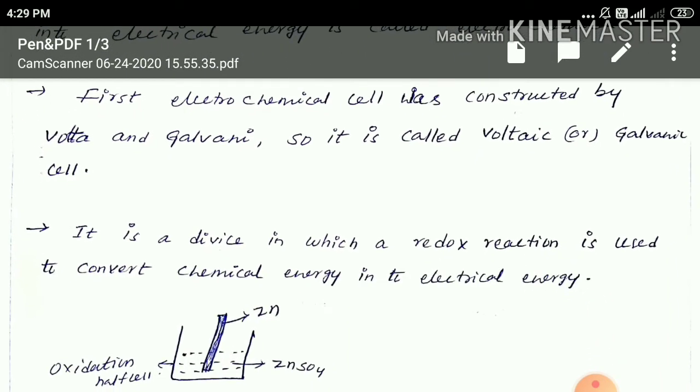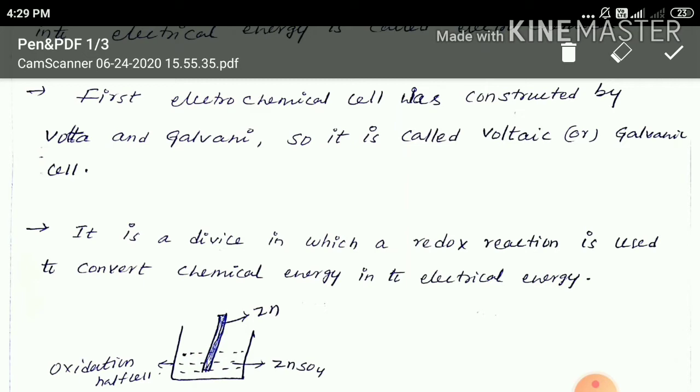This galvanic cell or voltaic cell is a device in which a redox reaction is used to convert chemical energy into electrical energy. That means electricity can be obtained with the help of oxidation and reduction reactions.